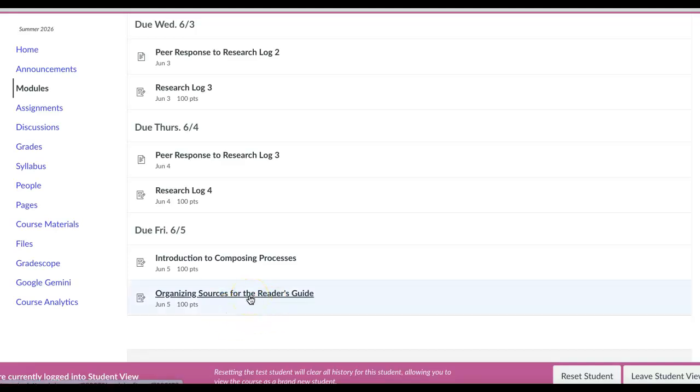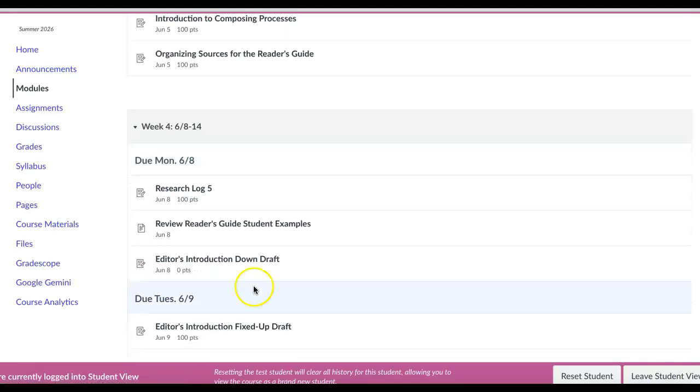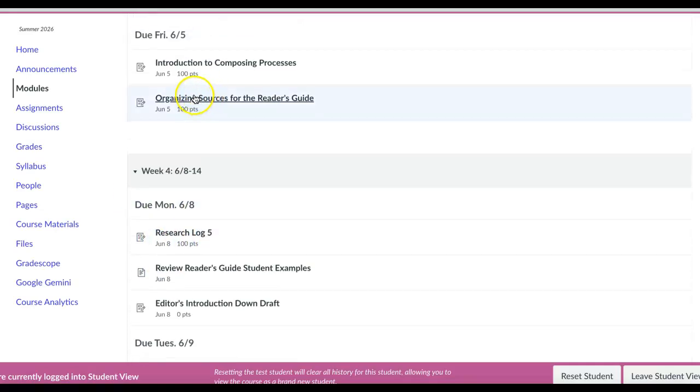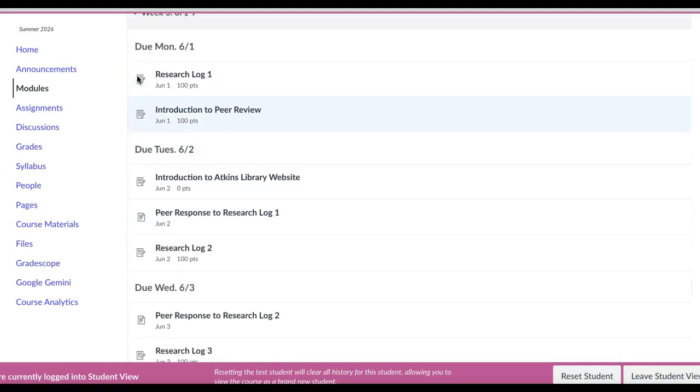So for Friday, you'll be doing something that takes stock of all the sources that you have found so far, and thinking about what you still want to find. So what final gaps you see in your research, and that will prepare you for the final research log next week. So this activity on Friday is necessary to do research log 5 next week. So please let me know if you have any questions along the way.